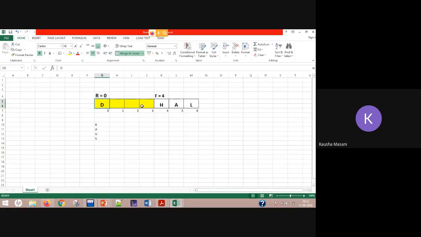If and only if front has moved forward. If front was here, if the situation was something like this, H, K, L, and front was here and rear was here, then you cannot say that you can go on in a circular manner and add the element, because there is no space. Front is also at 0, rear is also at max size minus 1, so there is no space. So you need to move your front first.